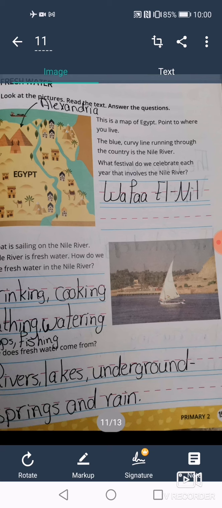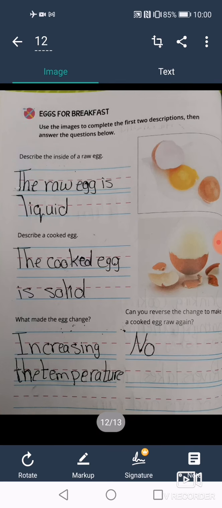Okay, now I want you to turn the page and bring page 158. Now, if we crack open a raw egg, which means that it's not cooked yet, what can we see? We can see that the egg is liquid.